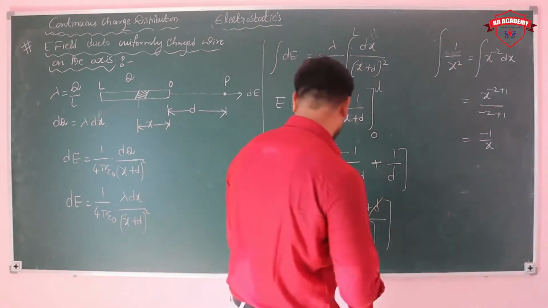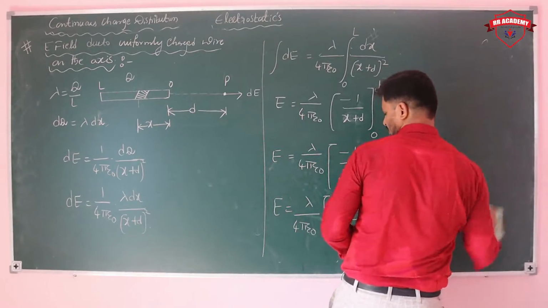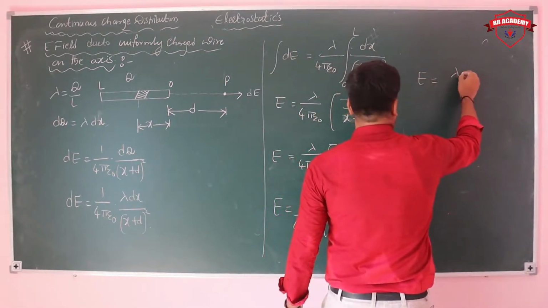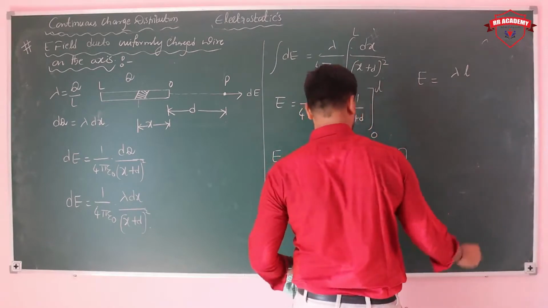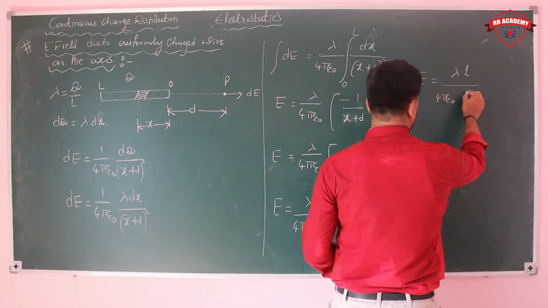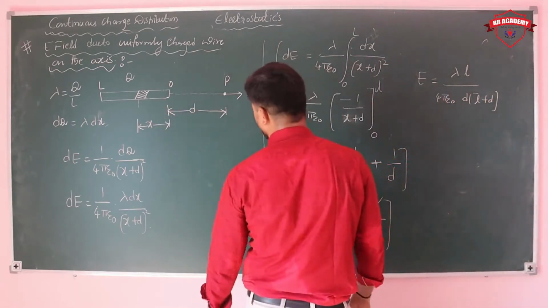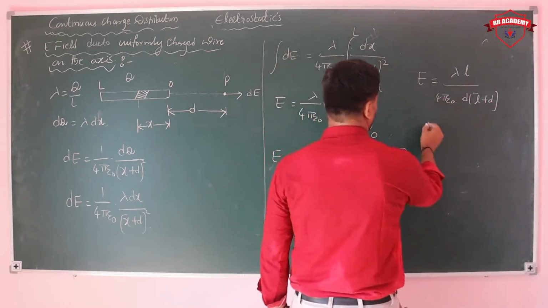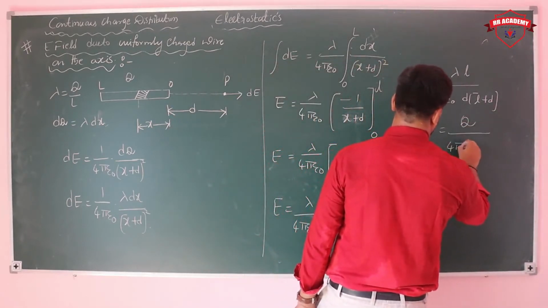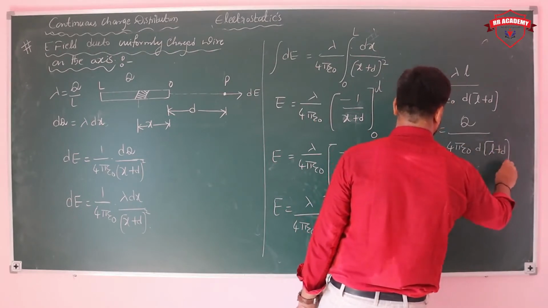So finally E is equal to lambda into L by 4 pi epsilon naught d into L plus d. Lambda is equal to q by L, so q is equal to lambda into L. E is nothing but q by 4 pi epsilon naught d into L plus d.